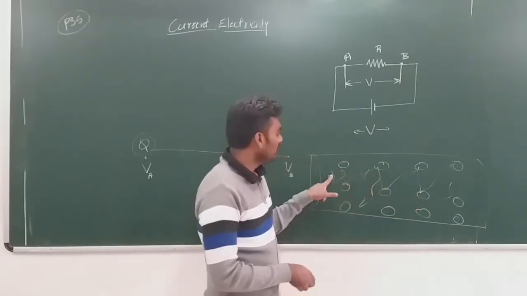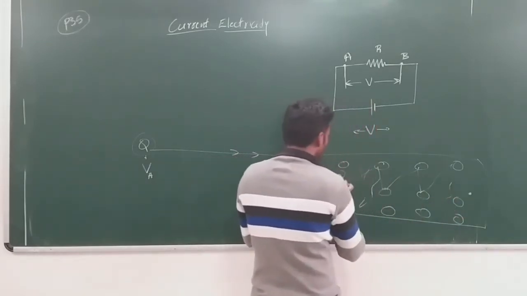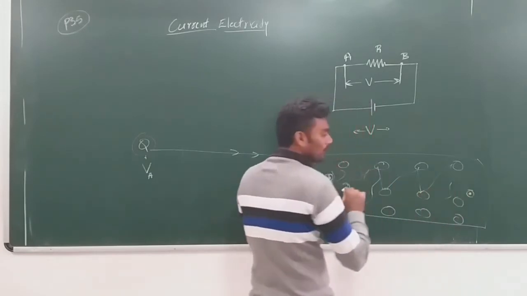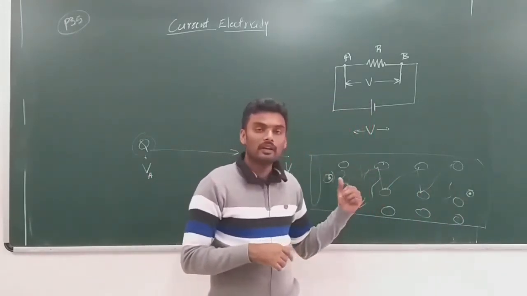Which means when a certain amount of charge moves from this point to this point, rather than moving, I should prefer saying drifting, right?